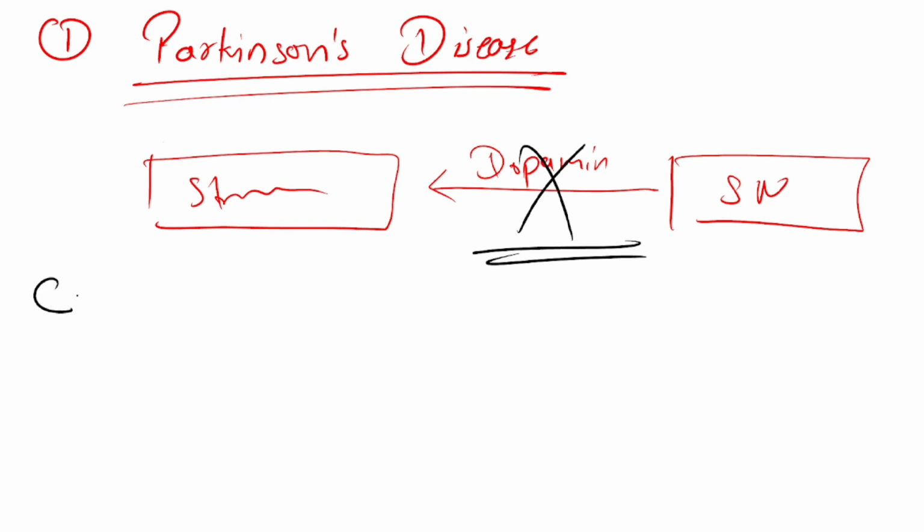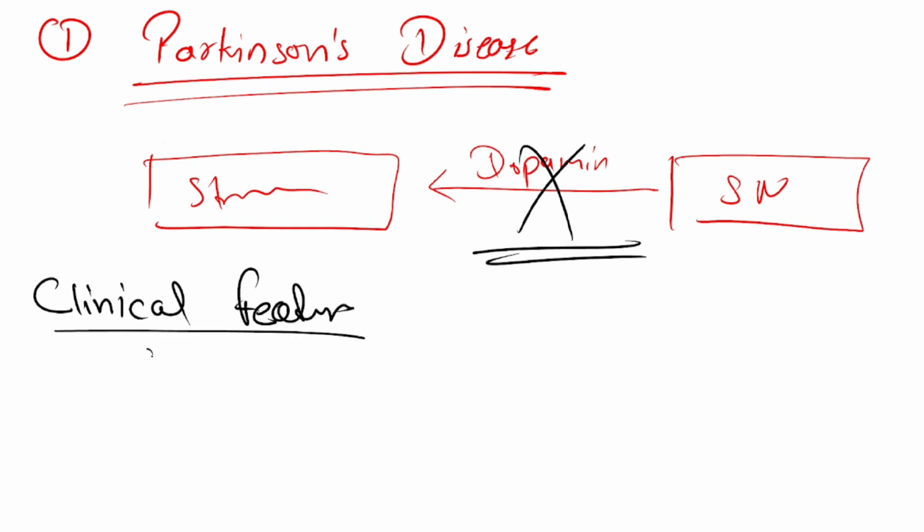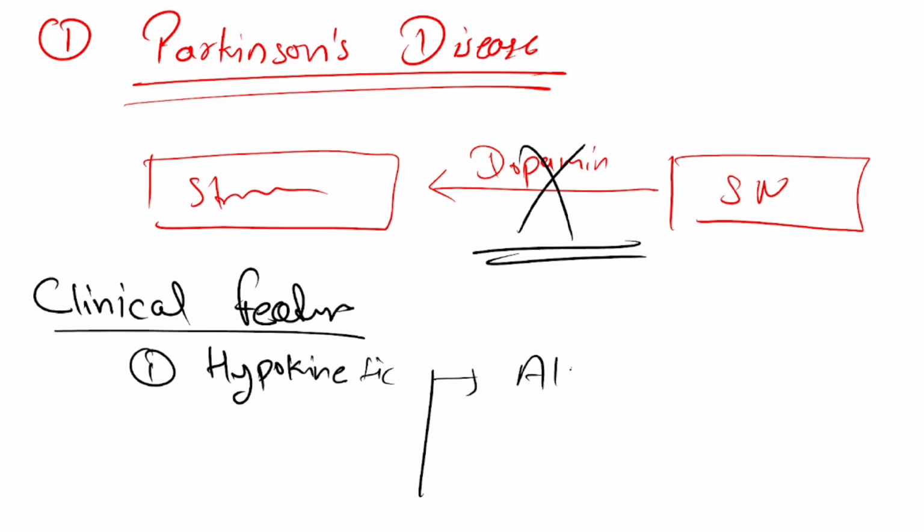So when we talk about clinical features of Parkinson's disease, we divide clinical features into two parts. First is hypokinetic movements. Hypokinetic movements could be akinesia, that is, there is no movement at all. Then there is bradykinesia, decreased movement.